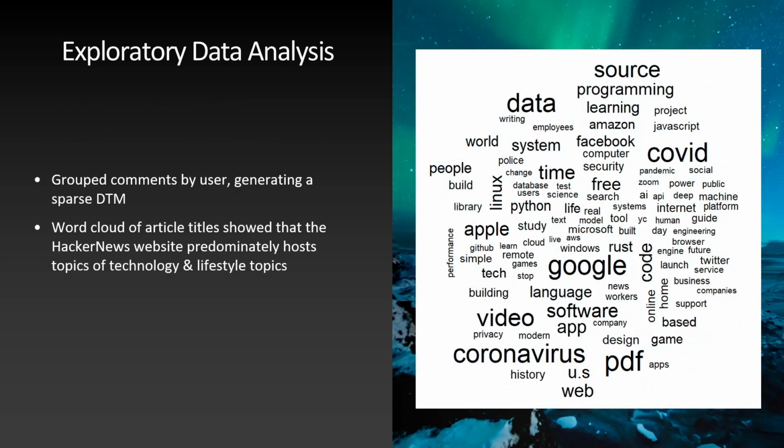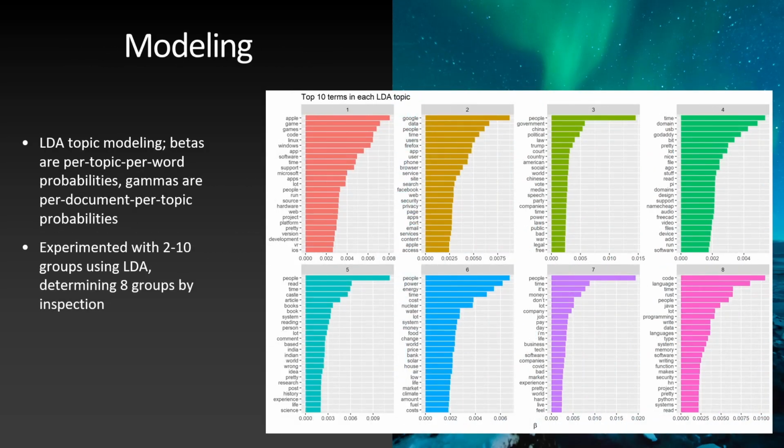Next, we performed exploratory data analysis. We grouped comments by users, generating a sparse document term matrix. We created a word cloud based on article titles that each group commented on. And you can see in the word cloud that words like Google, coronavirus, PDF, COVID, which I'm sure is a hot topic, not just on Hacker News, but on other websites as well. But we can see in the word cloud that on the Hacker News website, it predominantly posts topics of technology and lifestyle.